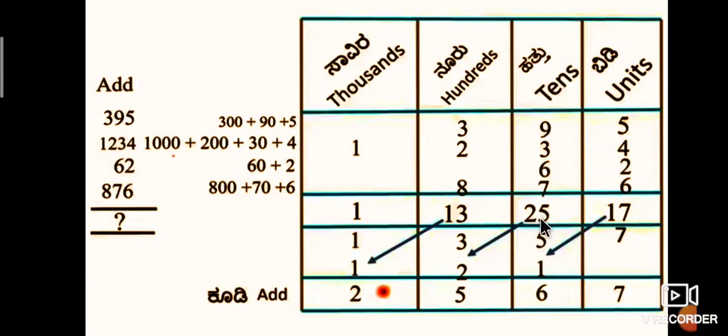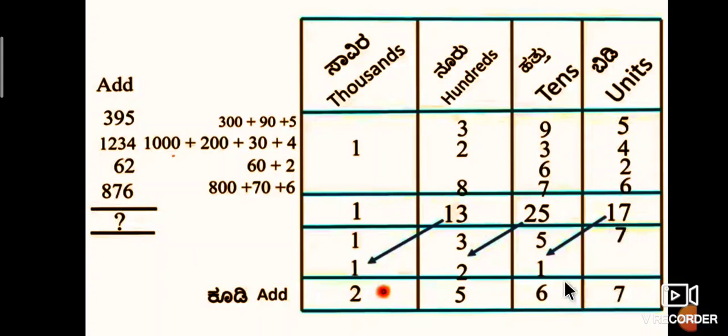Here, 25 plus 1. Again 1 carry. In 25, 5 can be placed in the tens place and 2 can be carried to the hundreds. Here 13, in 13, 3 can be placed and 1 can be carried. Like that, add this one.